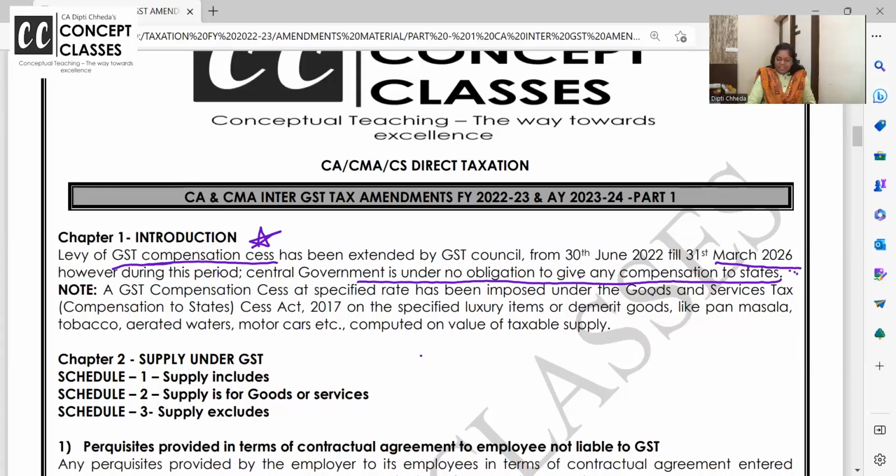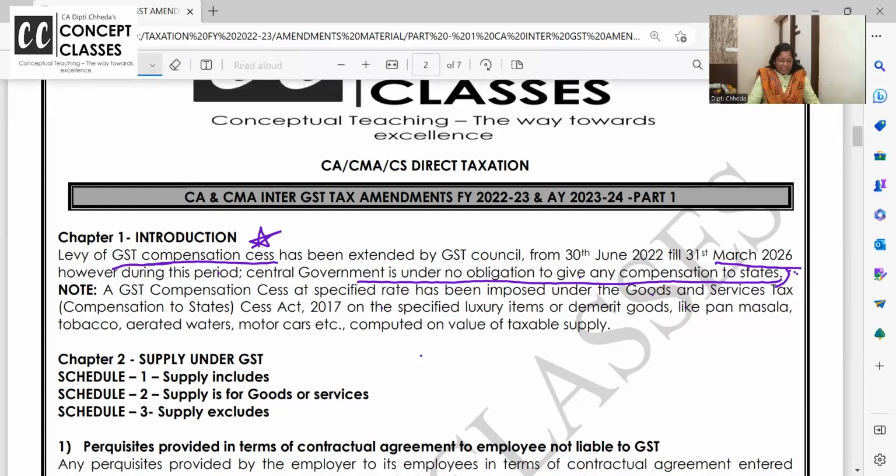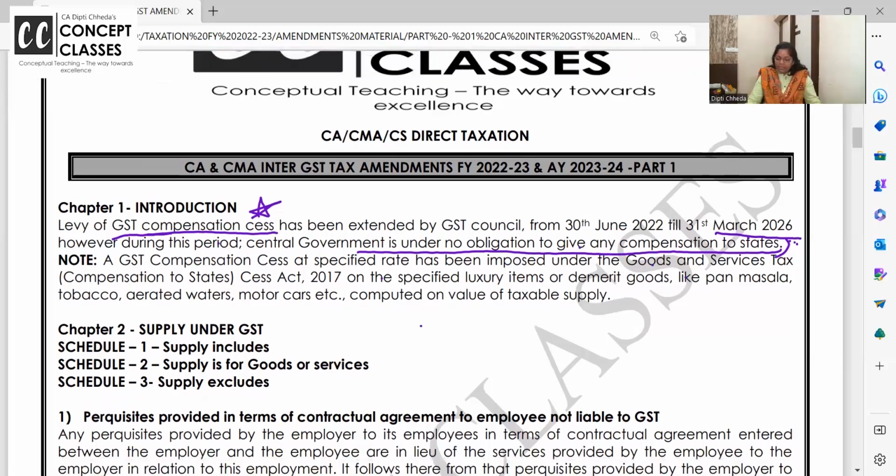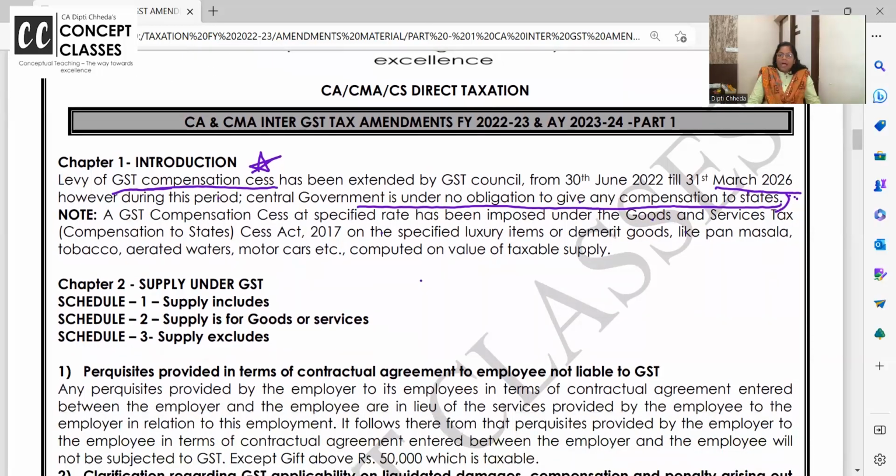GST compensation cess, see, everywhere amendment is over. But to clear the amendment, some background should be given so that you cannot directly jump from one amendment to another amendment and lecture like that. So GST compensation cess at specified rate has been imposed under the Goods and Services Tax Act on luxury items like pan masala, tobacco, aerated waters, motor cars, etc. Okay? Clear to all of you? Ask if you have any doubt anywhere.